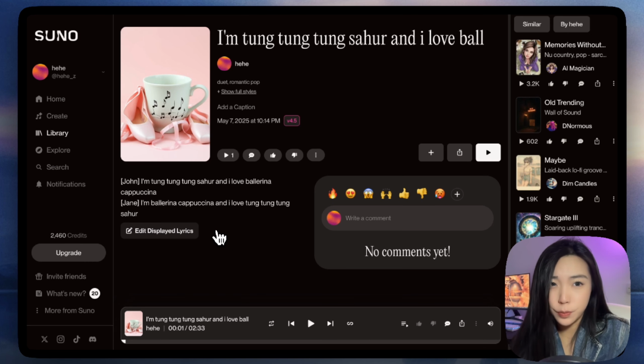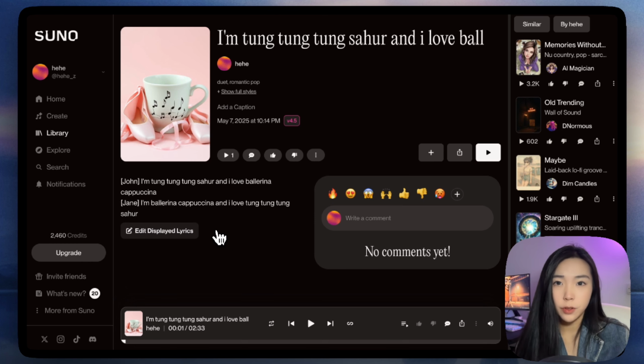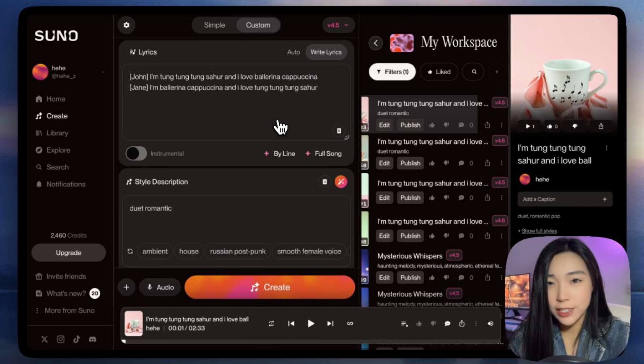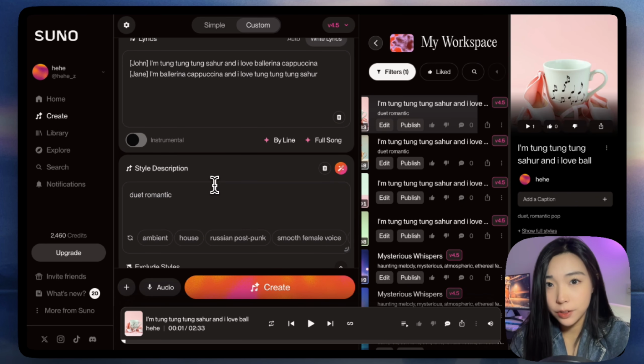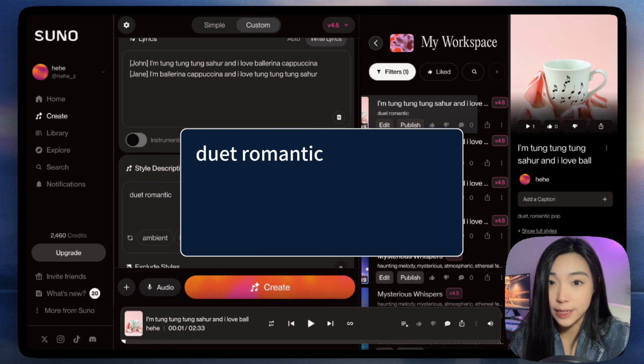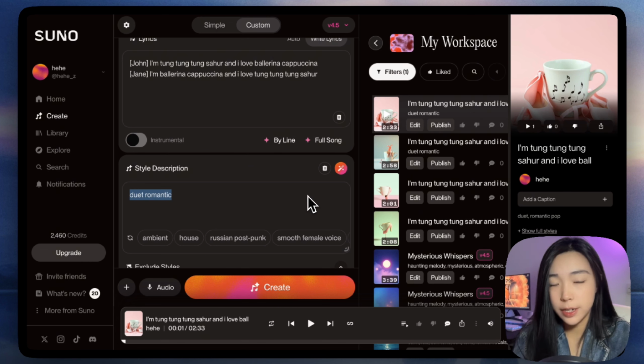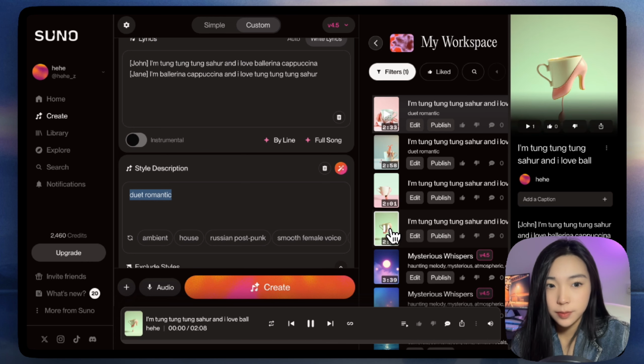For Suno, I used a brand new model 4.5. It's really impressive. I was able to generate a male and female voice duet by using names John and Jane. The lyrics was just the two characters saying they love each other, and in style description, I put duet romantic. This part was actually really important for getting the duet right. I only had to do 2 generations to get that music. The first time I didn't put in the style description and it didn't give me a duet. It's still a really nice piece of music.